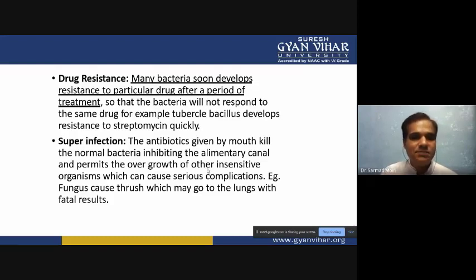And drug resistance. Many bacteria, when we treat them with these antibiotics, can produce their own resistance mechanism. When we overuse these antibiotics, the bacteria are able to produce antibiotic resistance.